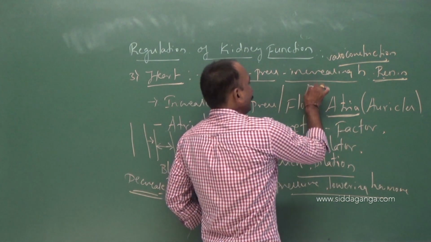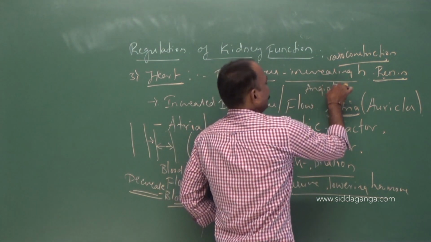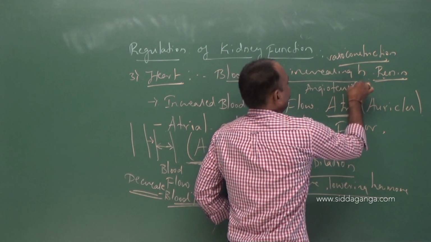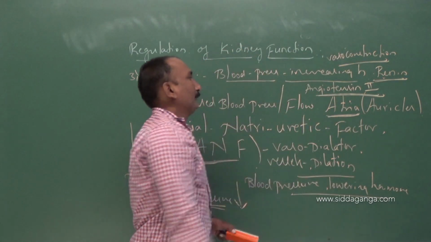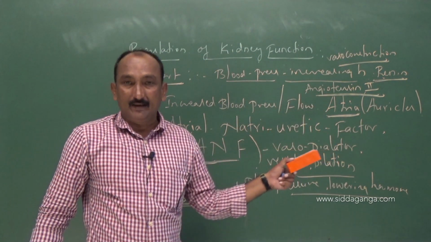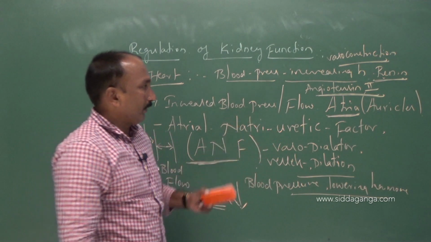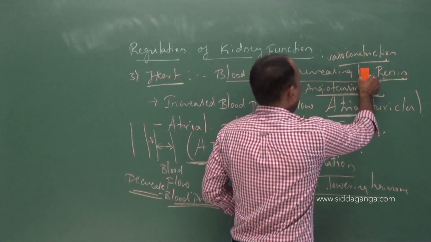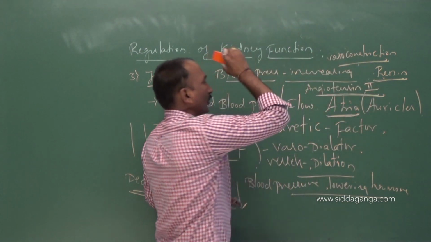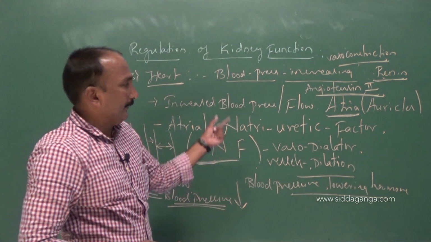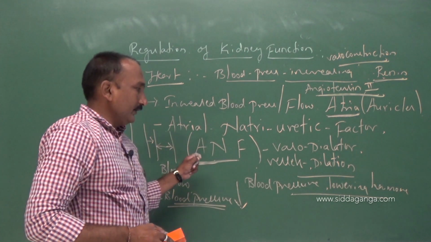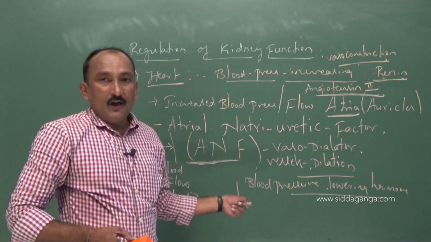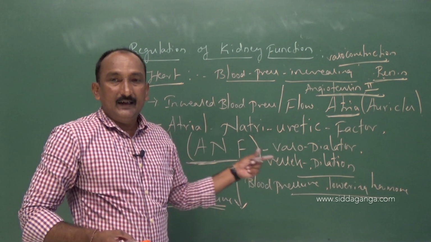So angiotensin 2 is the blood pressure increasing factor, not a hormone. We can write that the blood pressure increasing factor is angiotensin 2, while the blood pressure lowering hormone is ANF.